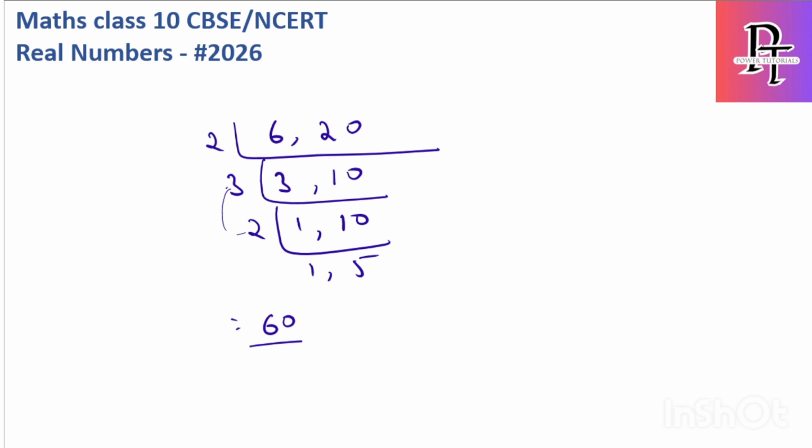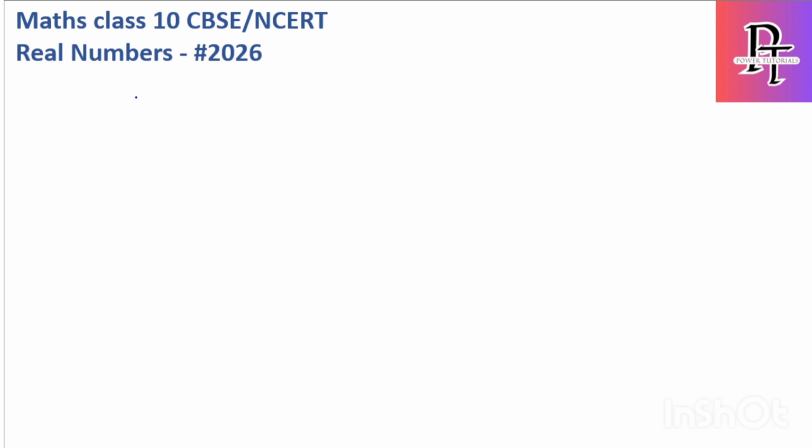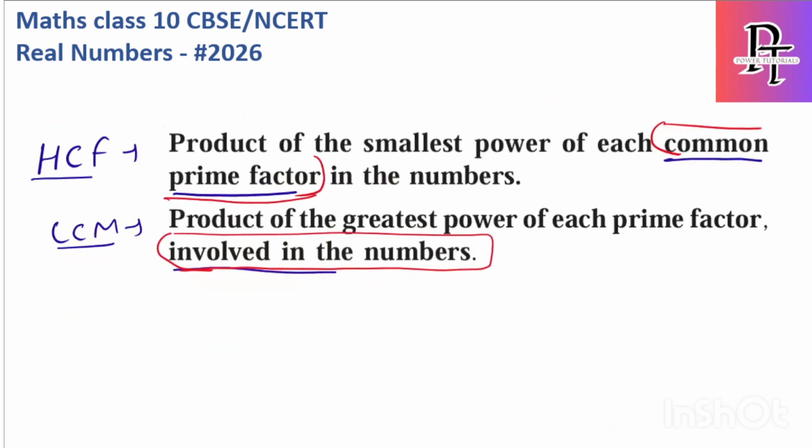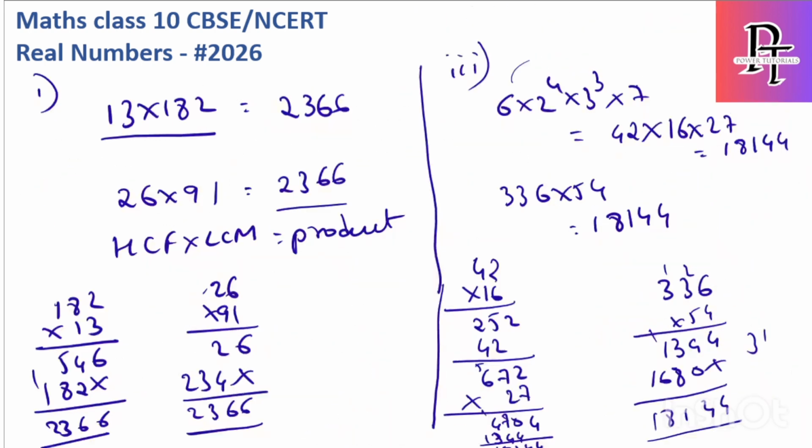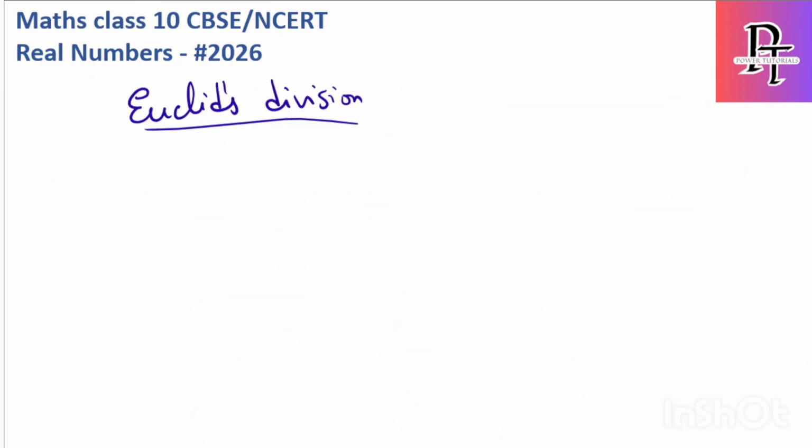Okay, what about HCF? What is the other method of HCF? It is Euclid's division, they call it. So what is HCF? The second method is, we'll see the same type of question which we solved. Here we found the HCF as 2. Let's solve the same, 6 and 20. We need to get the same value, which is 2.